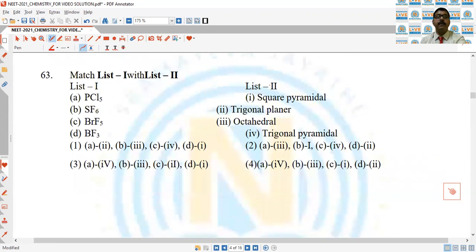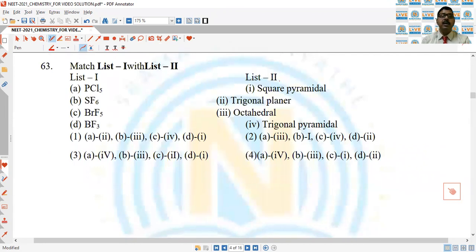Next question: match list 1 with list 2. So some compounds are given in the list 1 and their geometry given in the list 2. PCl5. So as we know that in PCl5 phosphorus is sp3d hybridized. In SF6 sulfur is sp3d2 hybridized.